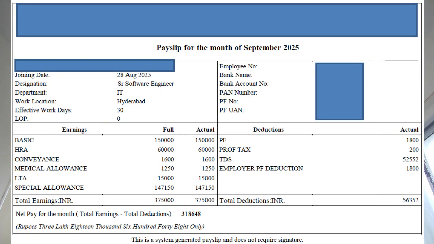Coming back to the payslip of September month 2025. This senior software engineer is making 3,75,000 Indian rupees pre-tax. So this must be a dream salary, or this is the dream salary for every one of you watching this.